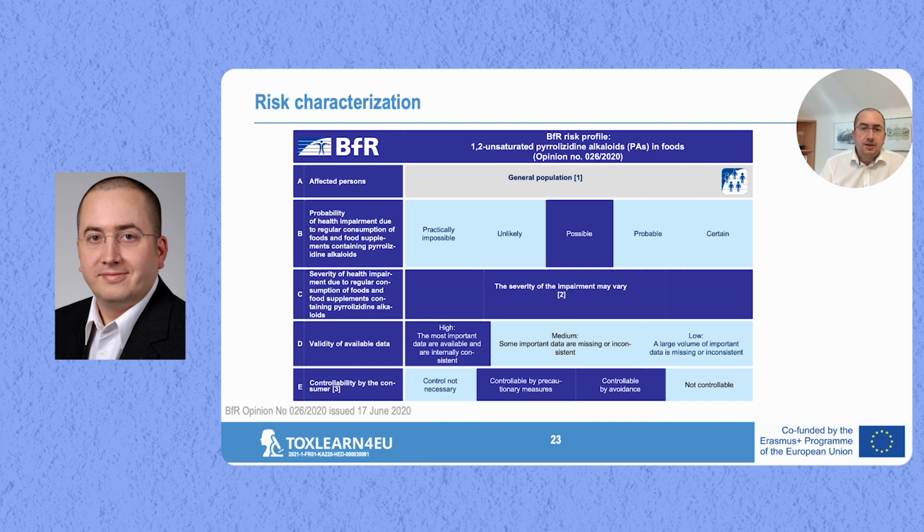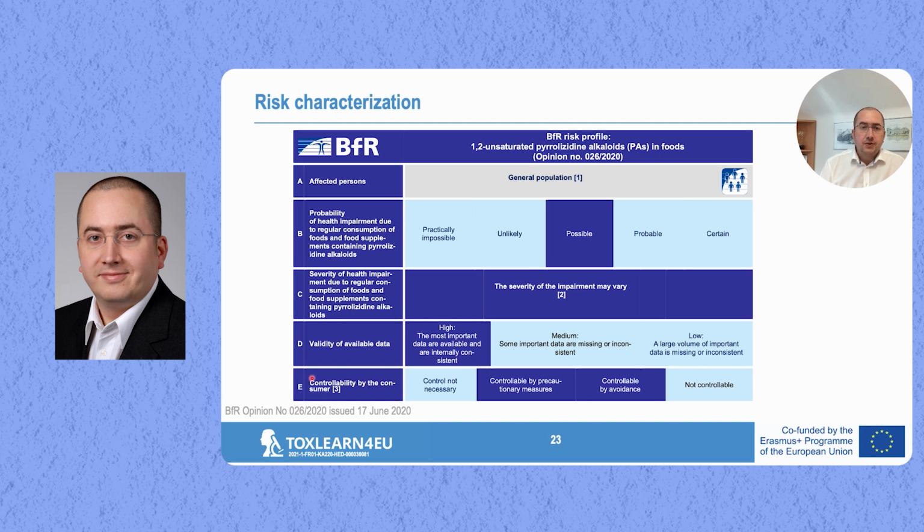For risk characterization, I would also like to present to you the risk profile of the BfR. The BfR is the Federal Institute for Risk Assessment in Germany. The BfR frequently publishes opinions on various issues of toxicological interest. You see here the opinion that this picture is taken from, where you can also download this opinion and this risk profile for free.